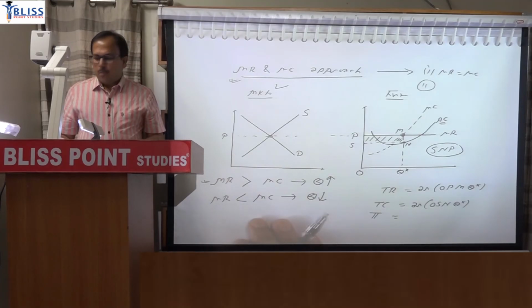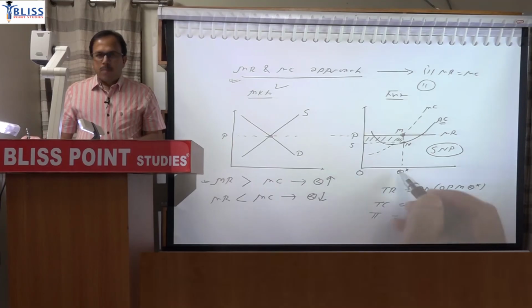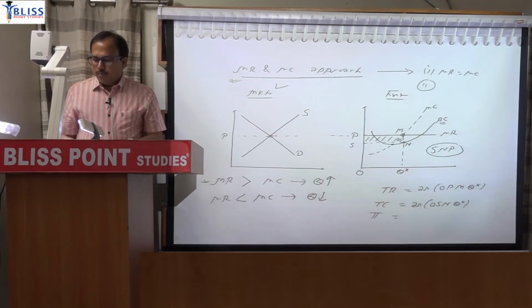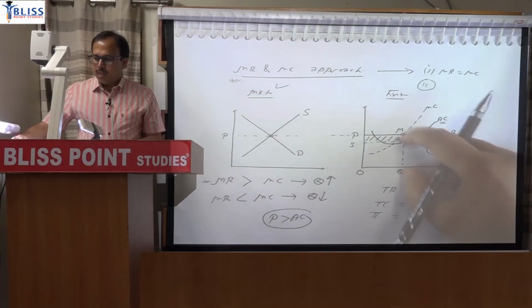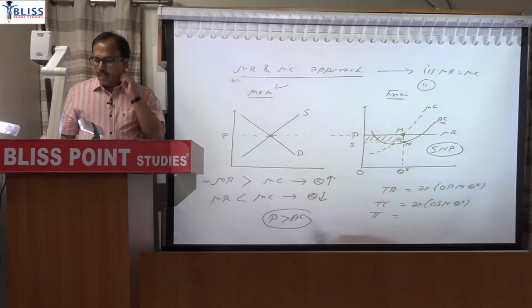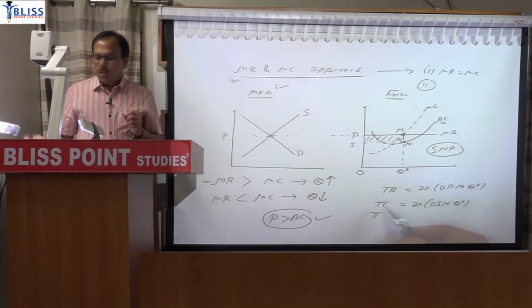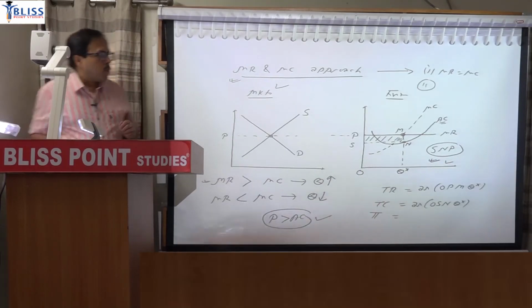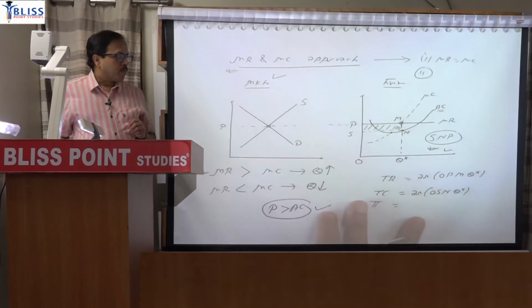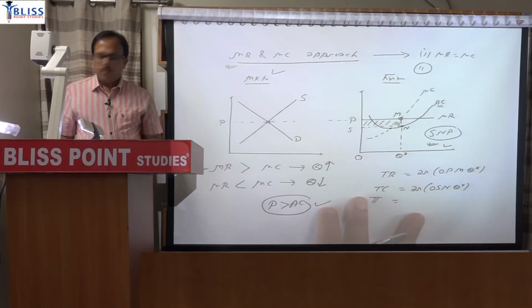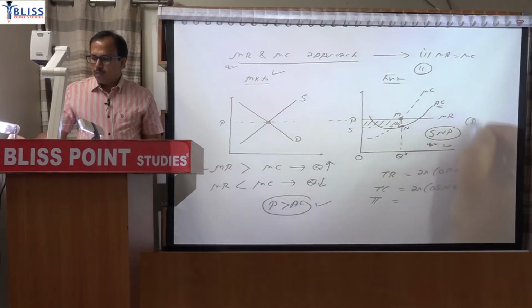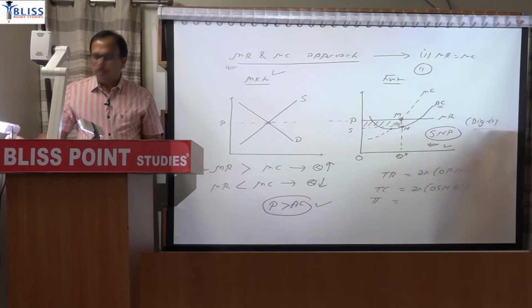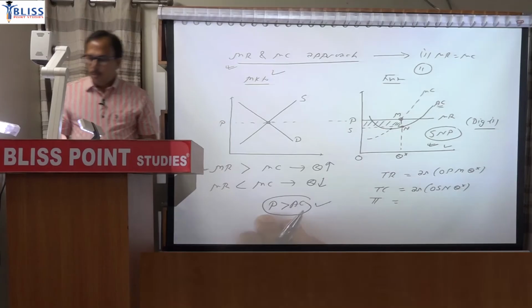So since at profit maximizing quantity, price is greater than average cost. Price is this, average cost is lower. Price is greater than average cost, so the firm is earning supernormal profit. In bracket diagram, now second approach first diagram.